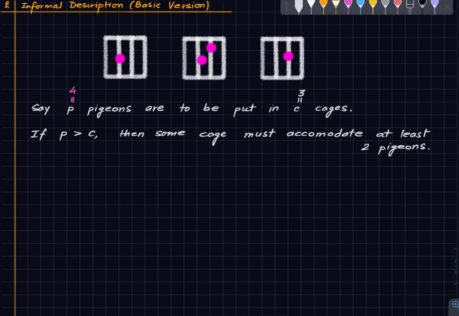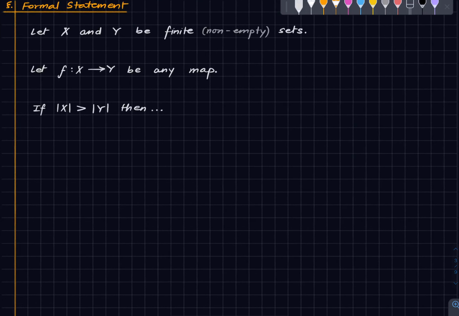Okay, one can formalize this. This is an informal expression because pigeons and cages are not mathematical objects. So one has to say it formally if one likes to, which I like to. So the formal statement is the following. Suppose X and Y are finite and non-empty sets. We are given some function f from X to Y. If the cardinality of the domain exceeds the cardinality of the target, then f is not injective. Right? That's what the previous statement is really saying.